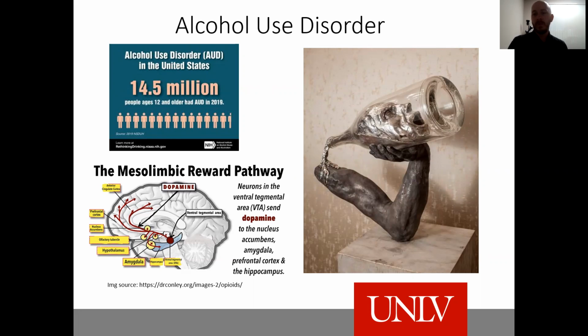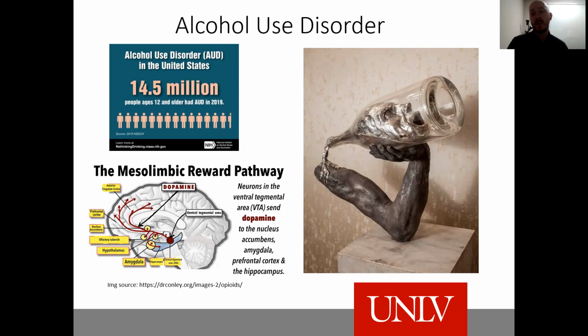Symptoms of alcohol use disorder would also be drinking, trying to stop and not being able to, and going through withdrawals upon quitting. And alcohol use disorder is very prevalent. There's around 14.5 million people as of 2019 in the United States alone that could be diagnosed with AUD. And at the present time, there's really not a lot of good pharmacological interventions for people with alcohol use disorder. My research aims to better understand the circuits in the brain that are involved with the development of AUD and possibly look for novel targets.